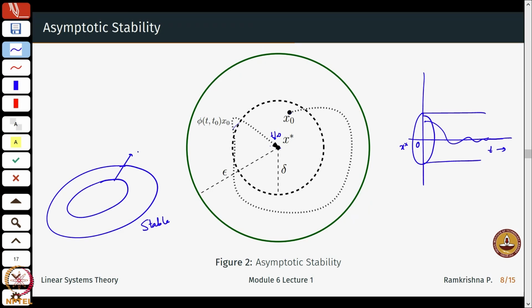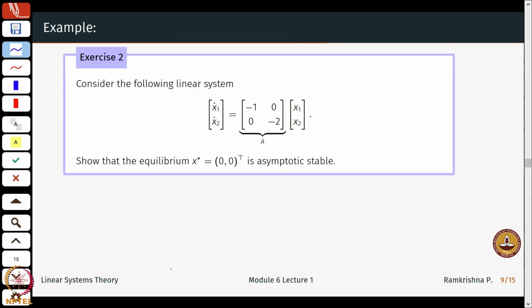So this will be the set of asymptotically stable systems. All asymptotically stable systems are stable, but not all stable systems are asymptotically stable. Okay, a little counterexample to that is what we saw just now.